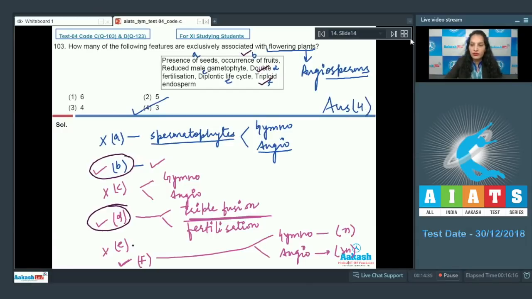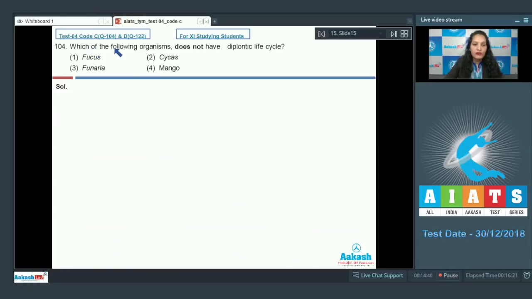Let's move on to the next question. Question number 104. Which of the following organisms does not have a diplontic life cycle? First option Fucus, second Cycas, third Funaria, fourth mango. In the last question we discussed that the diplontic life cycle is shown by all the seed bearing plants, that are gymnosperms and the angiosperms. Cycas, it's a gymnosperm. Mango, it's an angiosperm. Both will show a diplontic life cycle.